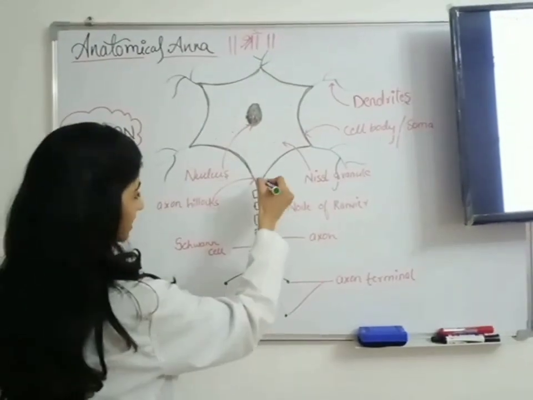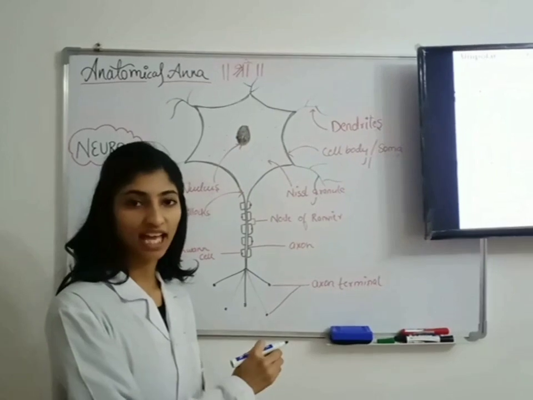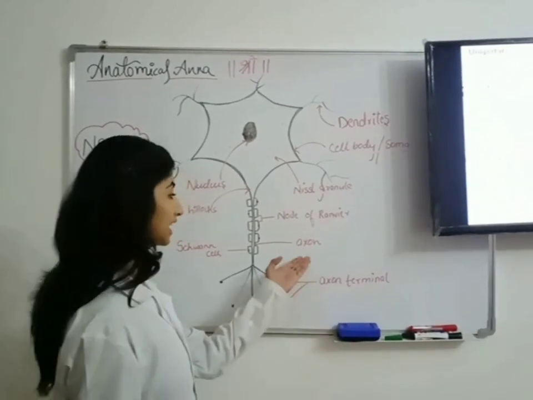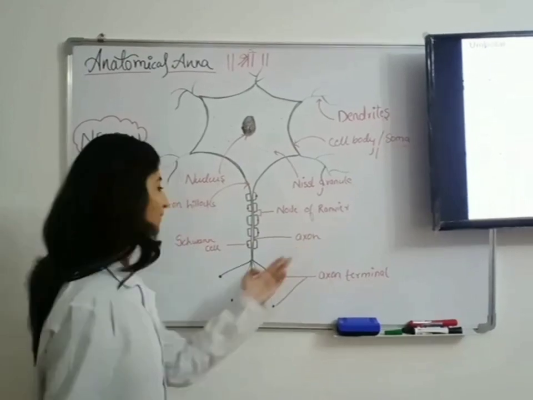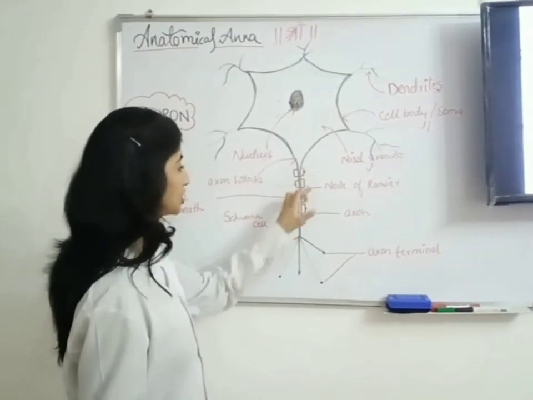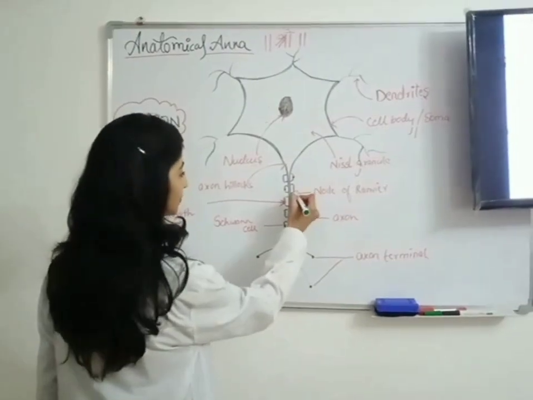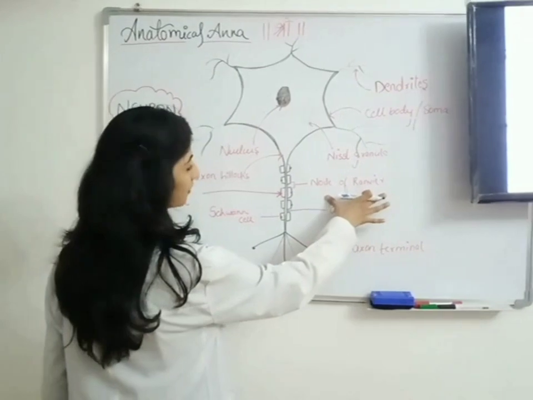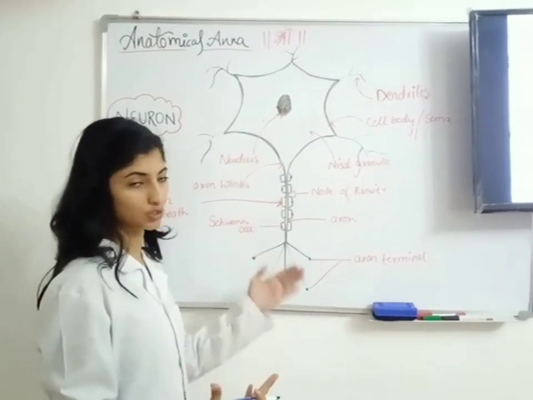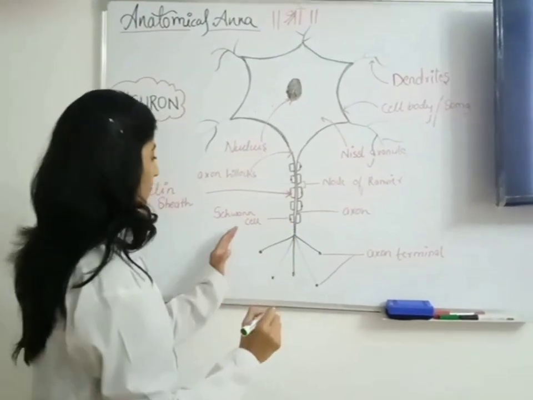Now we are looking at the structure of an axon. It is long, less branched, and carries impulses away from the cell body, and it is collectively known as white matter. Then looking at the myelin sheath, it acts as an insulating layer. Between two myelin sheaths we have the node of Ranvier, which speeds up the action potential generated in axons. And we have Schwann cells here, which form the myelin sheath.